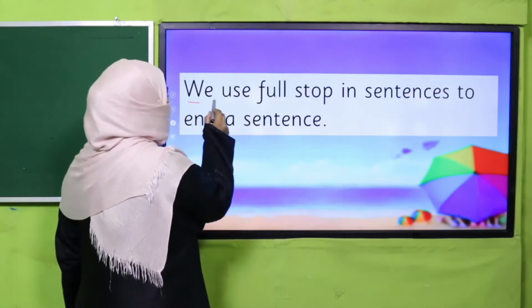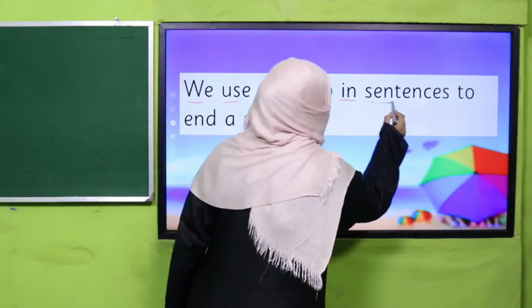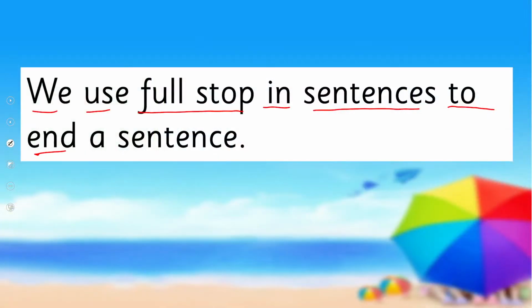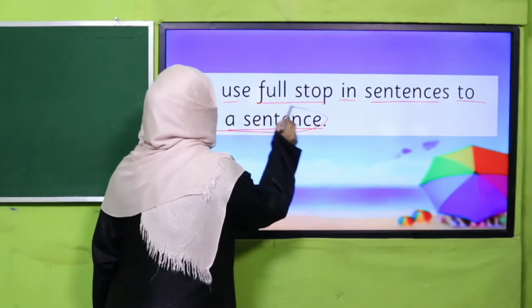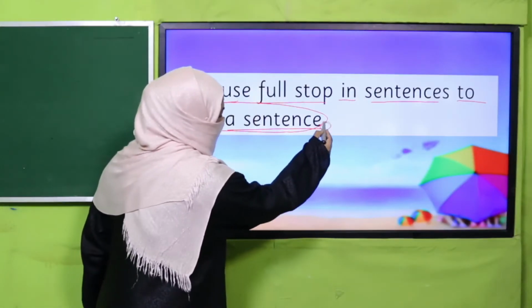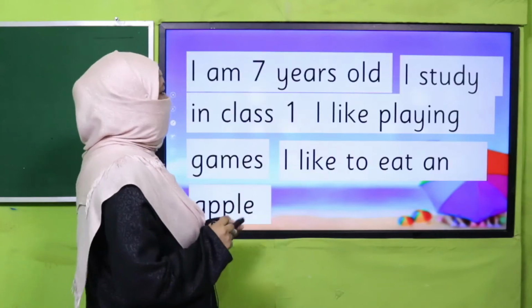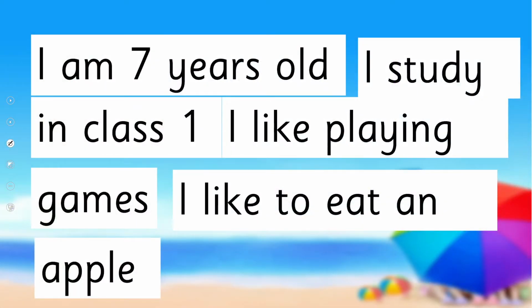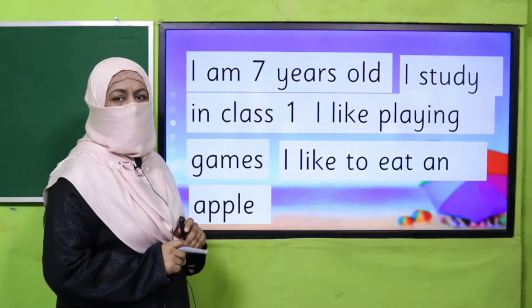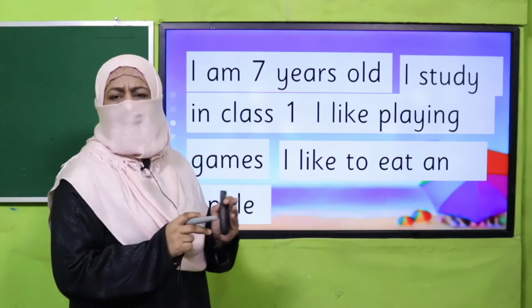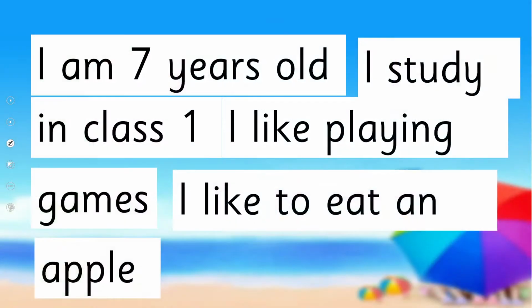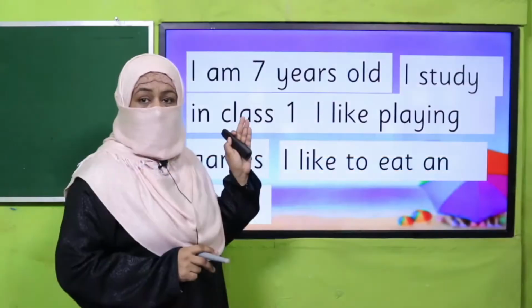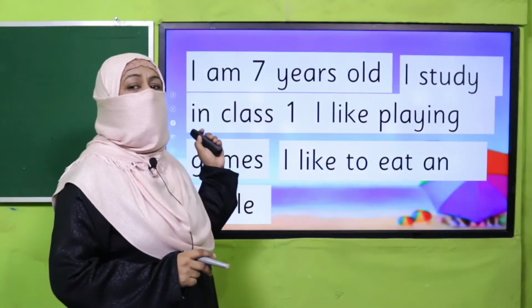So, we use a full stop in sentences to end a sentence. What does it mean? It means this sentence ends and we put a full stop. For example, if we write sentences and we don't put a full stop, it doesn't make any sense. Look at this. I am 7 years old. Can we read it? Can we understand it? That's why we need to put a full stop.